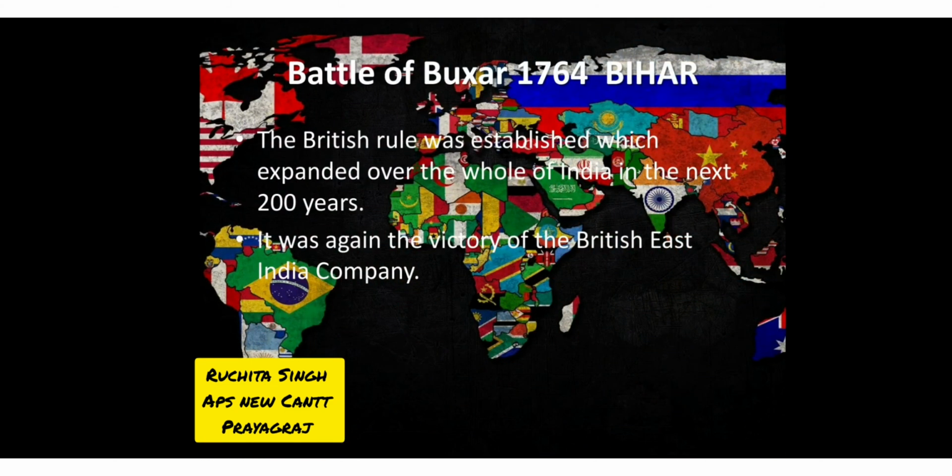Then later on, children, one more battle they fought. They fought the Battle of Buxar, which took place in 1764 in Bihar. Right, children? So the first battle was the Battle of Plassey, which occurred in the year 1757, and after that, how many years later? After only 7 years, they fought another battle, and now they changed the place to Bihar. Okay?